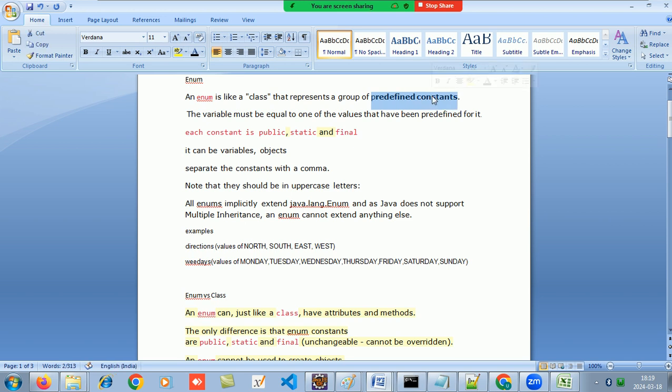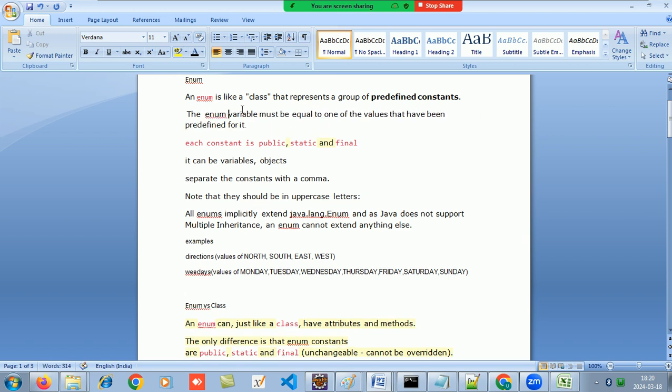This is the catch: your enum will only have a limited set of values and you have to play with those values only. The enum reference which we create must be equal to any one of the values that are predefined in the enum.